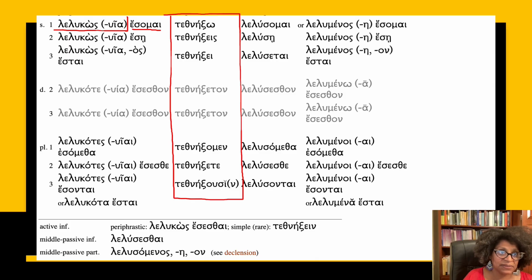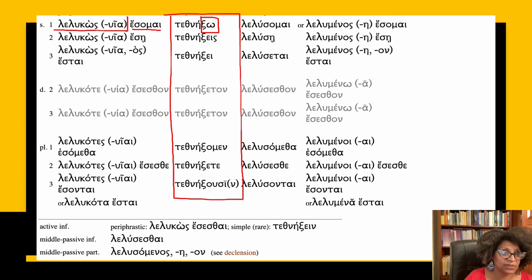But basically how that one is, you're using the perfect stem plus your future endings. So sigma plus the o, ace, a endings. And so sigma plus kappa gives you xi, so teth, ne, xo, etc. Now, as I said, this only occurs twice. So this is not something we're going to focus energy on.